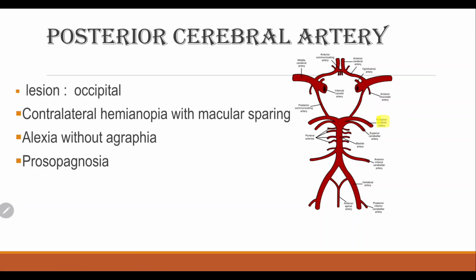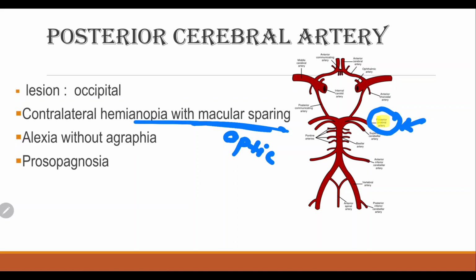Next, we're going to see the posterior cerebral artery damaged at this location. In this area, the occipital region will be damaged. So there is contralateral hemianopia with macular sparing, in the optic region. Alexia without agraphia and prosopagnosia.